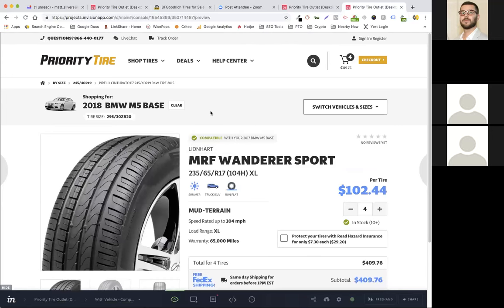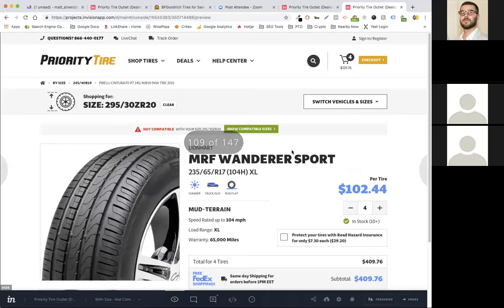Here's for a vehicle showing, yes, it's compatible with that vehicle. Here's an example of where the size that they picked, the tire they're looking at, is not compatible with the size that they recently searched for. Okay, and if that's the case, then we give them this button here that they can click to actually execute a search that just searches for this size. Okay, so it's literally just pulling into a search results page with that size that's selected. All right. Yep.